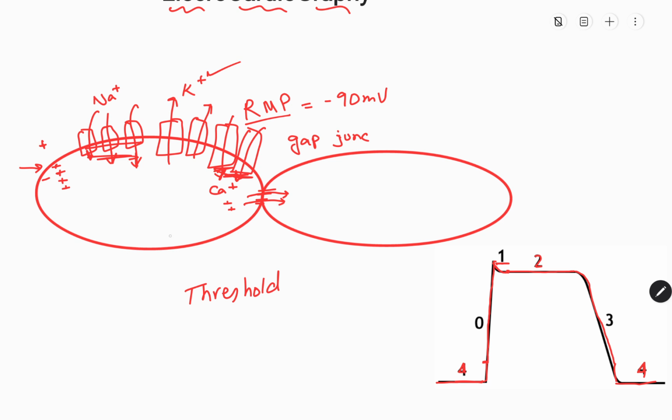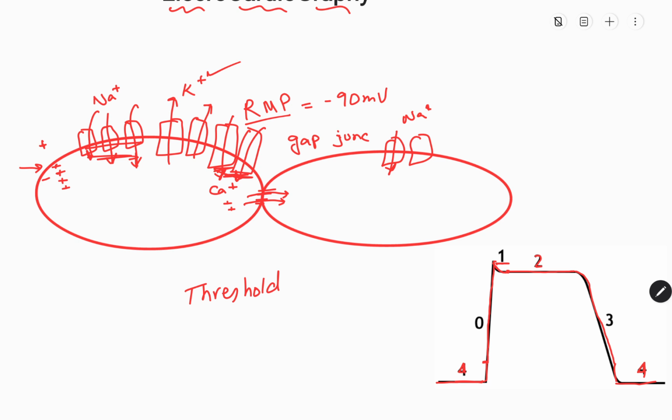So the electrical activity which was happening inside the first cell now goes on toward the next cell, and like threshold will reach, sodium ions will move inside, then they will close, and then potassium will go out, then calcium, then plateau phase, and the whole cycle will repeat.